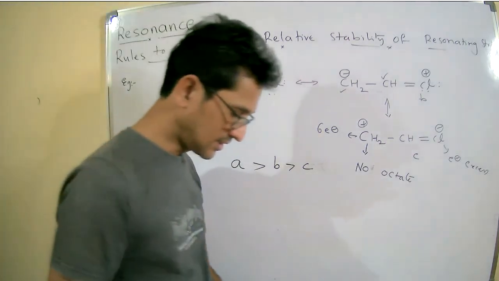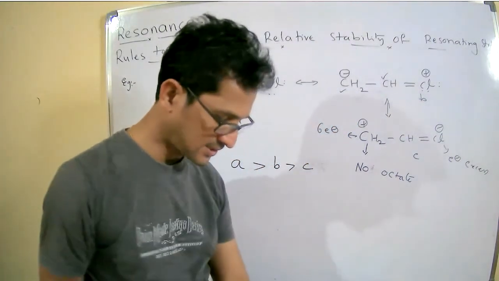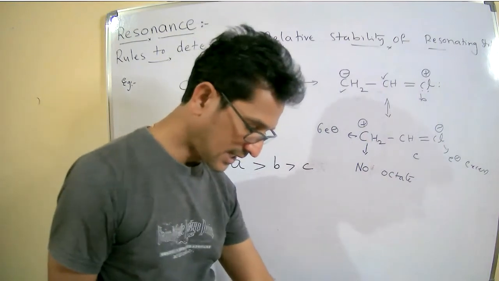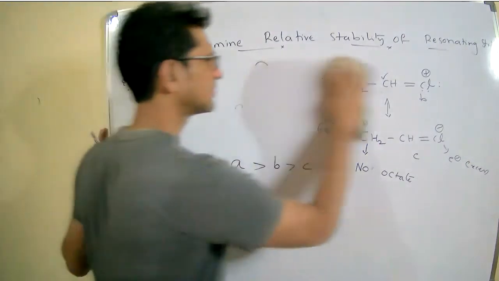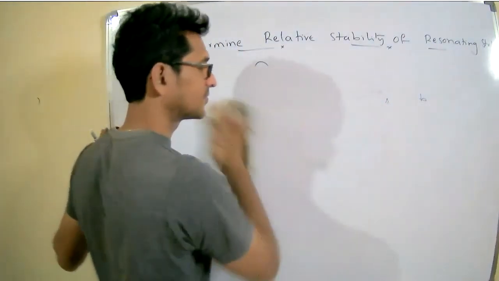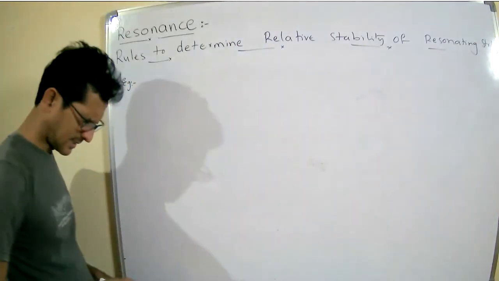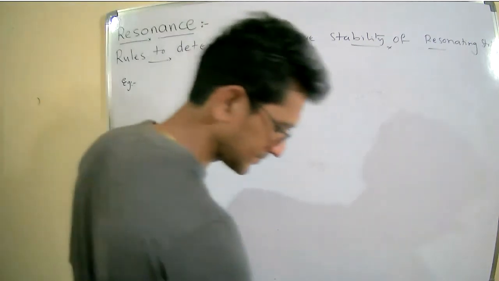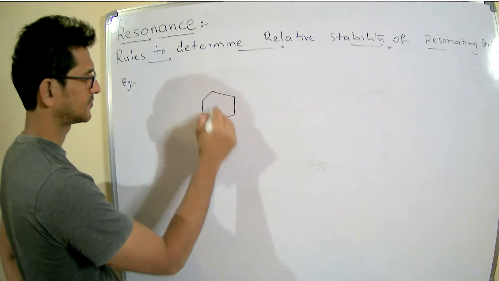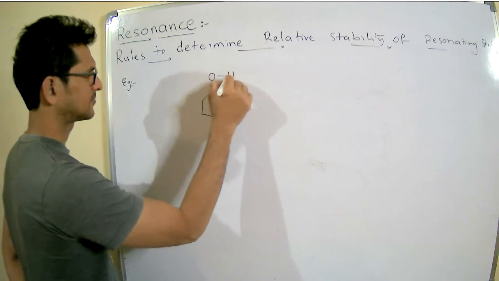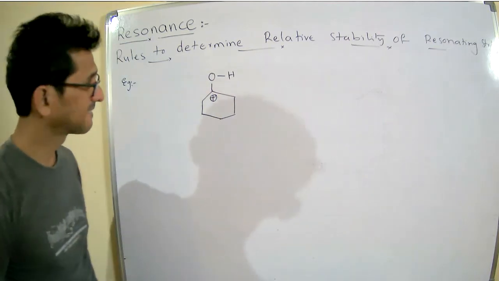Like that, we can make any number of examples. One more last example. So this is the story.